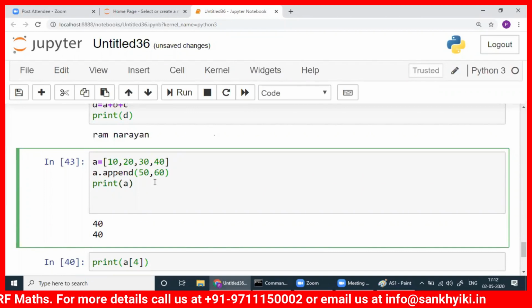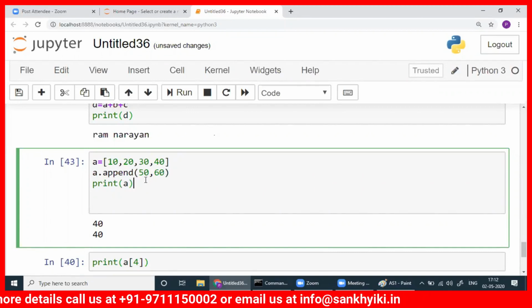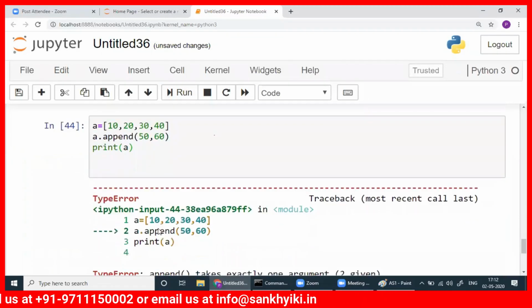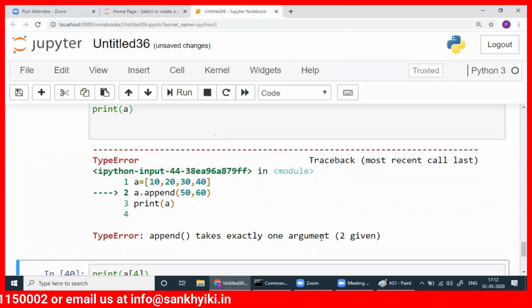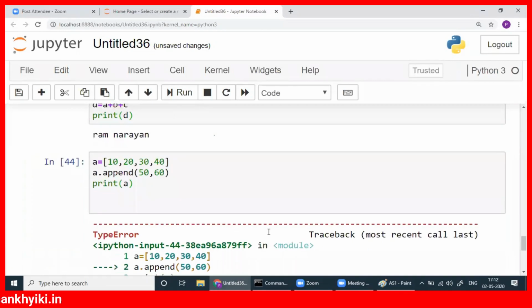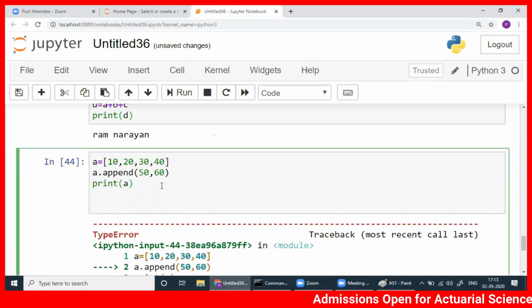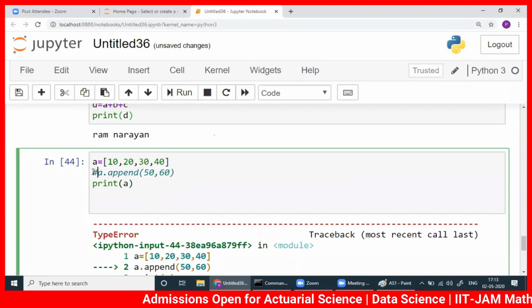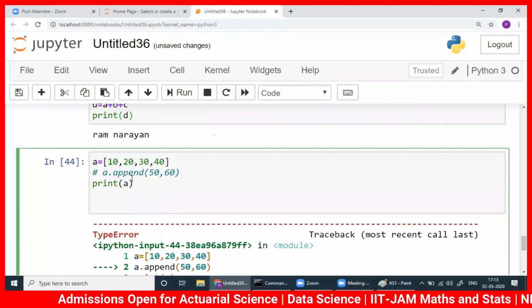That is the question. So let me run and check. It's not working. It says append takes exactly one argument. So can you add two elements here? That is the question. Because it didn't work, you leave it this way.